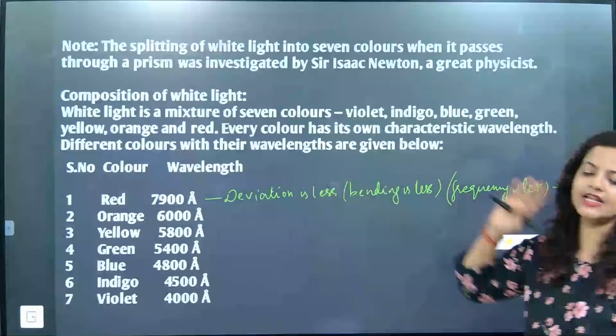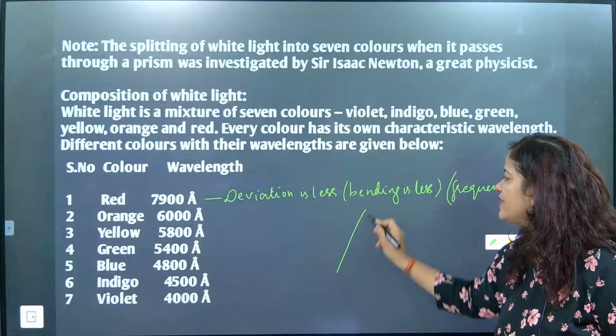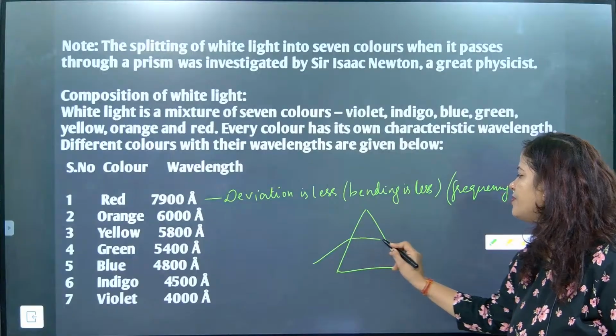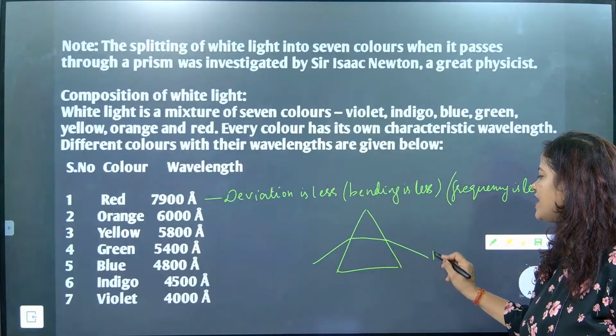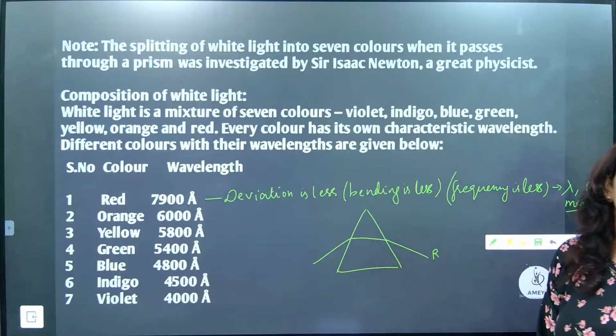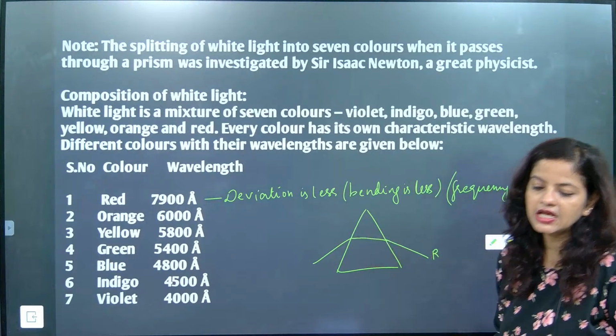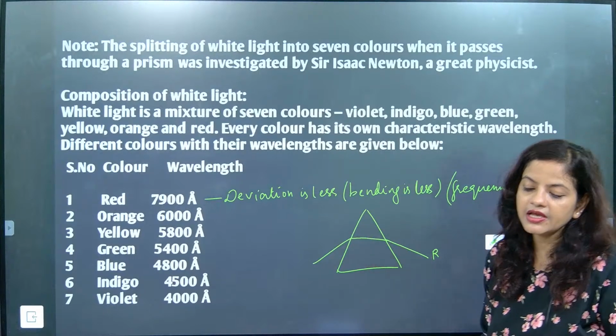So here, deviation is less. Understood? Why is deviation less, beta? If you see, the moment the split of color happens, when it is red light, it is splitting very less. So deviation is less means bending is less.